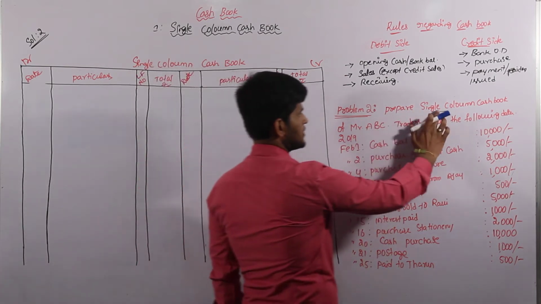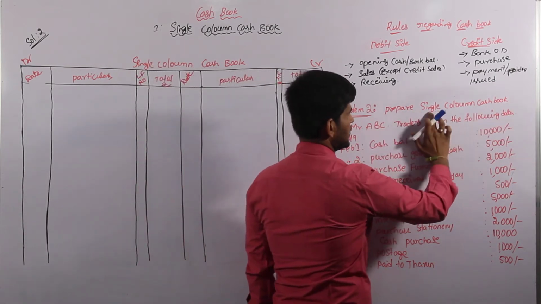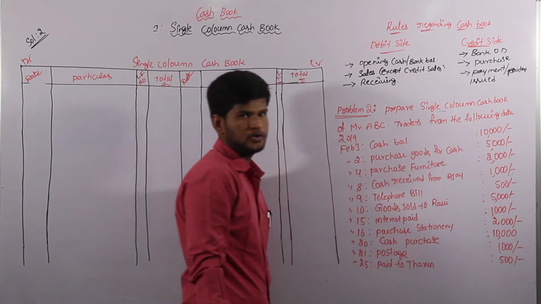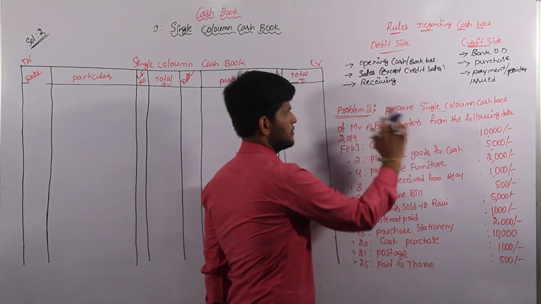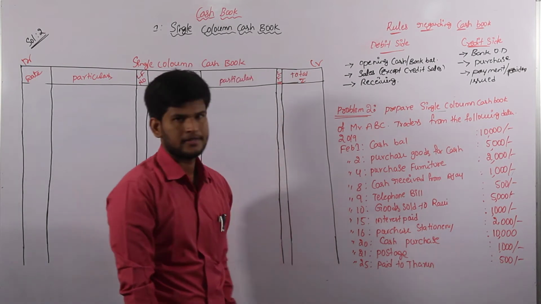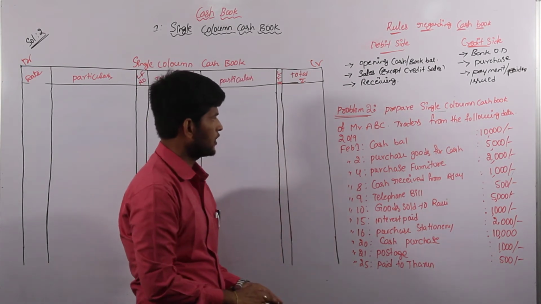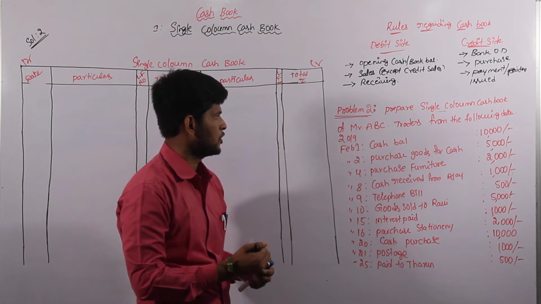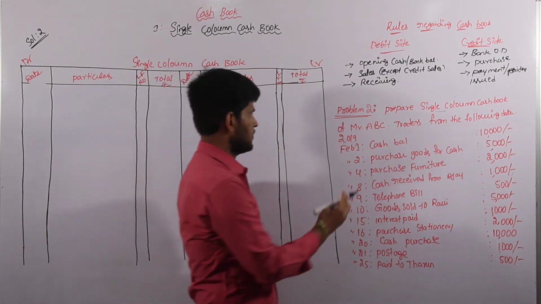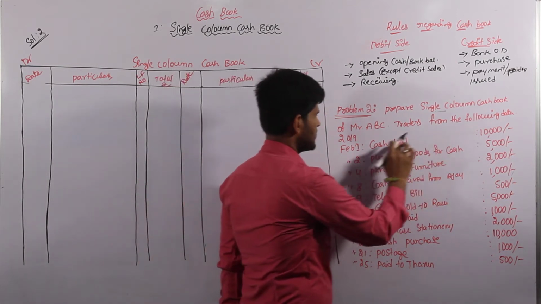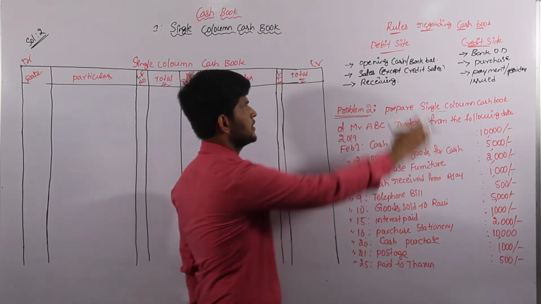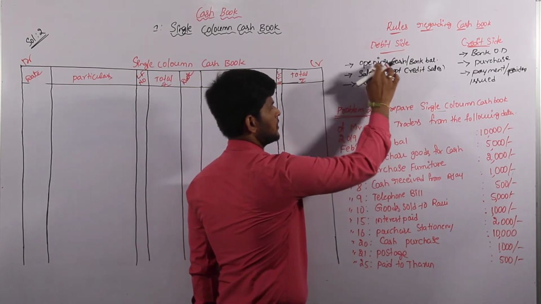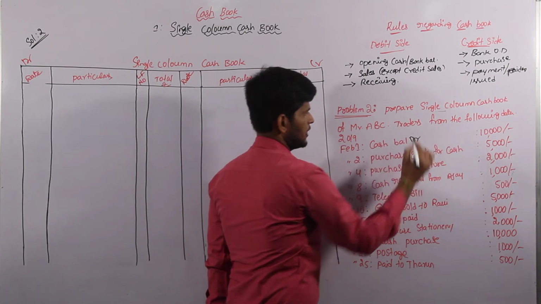Prepare single column cash book means they are asking single column cash book we have to prepare in the books of Mr. ABC Traders from the following data, that is on 2019, and come to give indications which are going to be debit side and credit side. First one, cash balance. Balance is nothing but an opening balance. So according to debit side, opening values are always debit side.